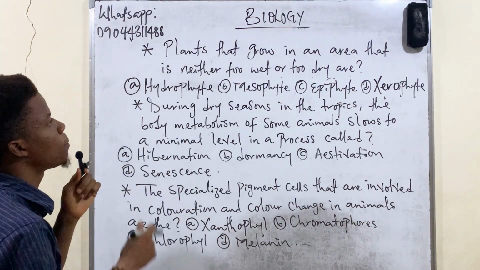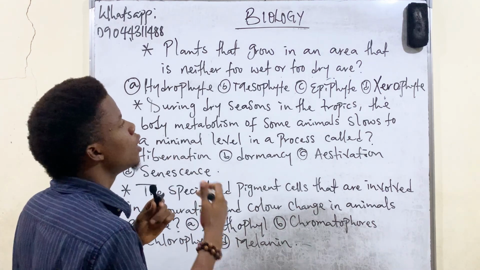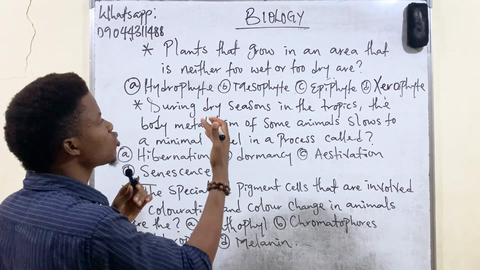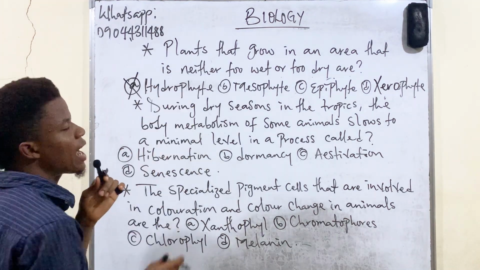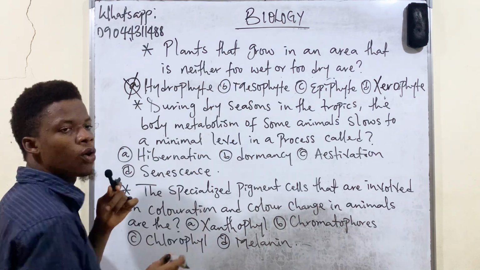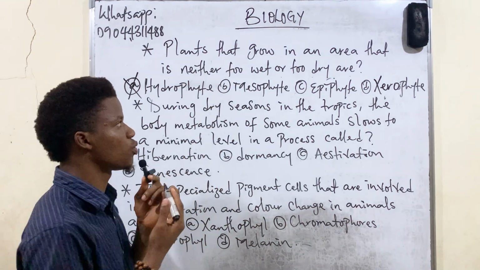Now the first question: plants that grow in an area that is neither too wet nor too dry are what? The answer is not A, hydrophytes. Hydrophytes are plants that grow in areas that are too wet, or you say hydrophytes are plants that grow in areas with so much water.